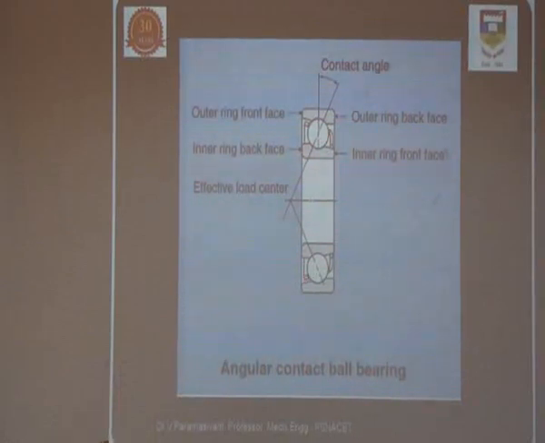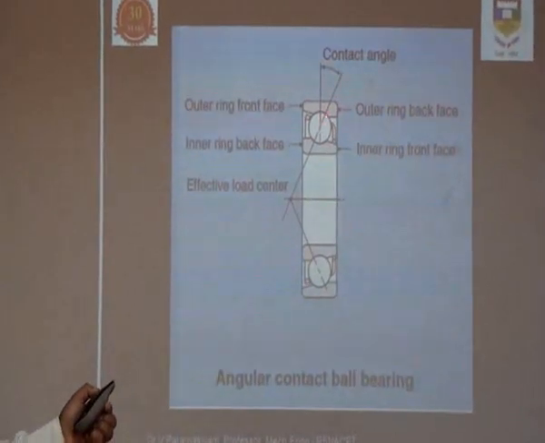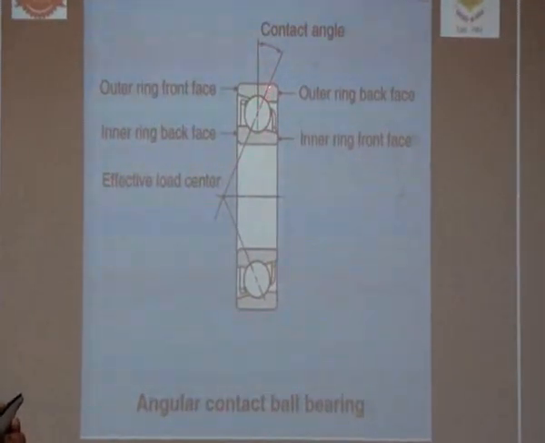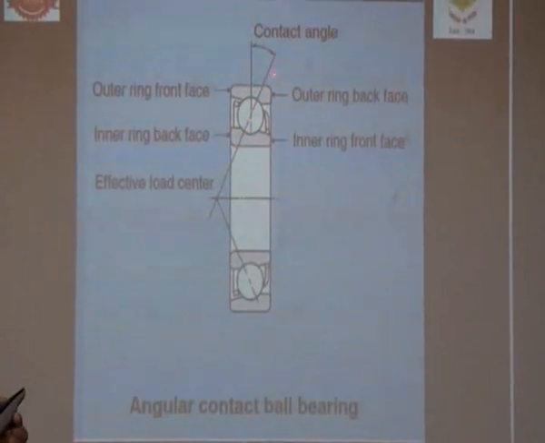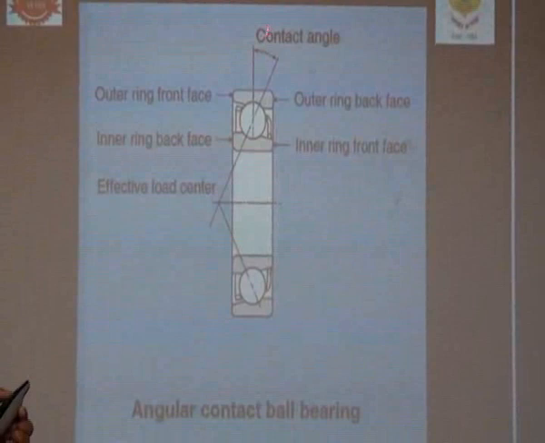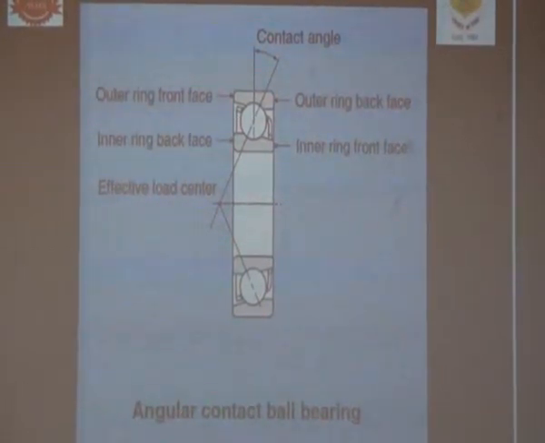This is the angular contact ball bearing. Here you can see the contact between the ball and outer race, as well as the ball and inner race, is made in the angular direction. So it is called having angular contact, hence angular contact ball bearings. This is the effective center. The lines connecting both contact lines meet at a point called the effective load center. Effective load center means the entire load is acting at this center because of the angular contact.